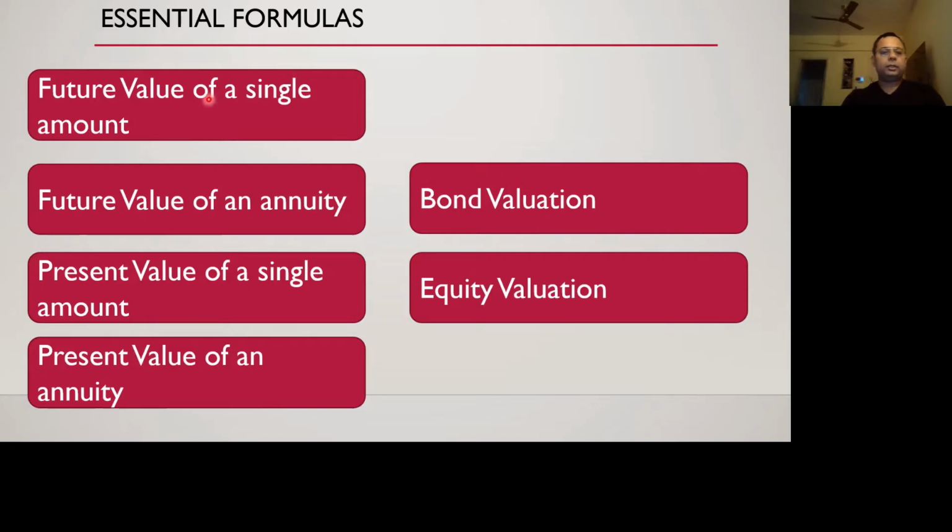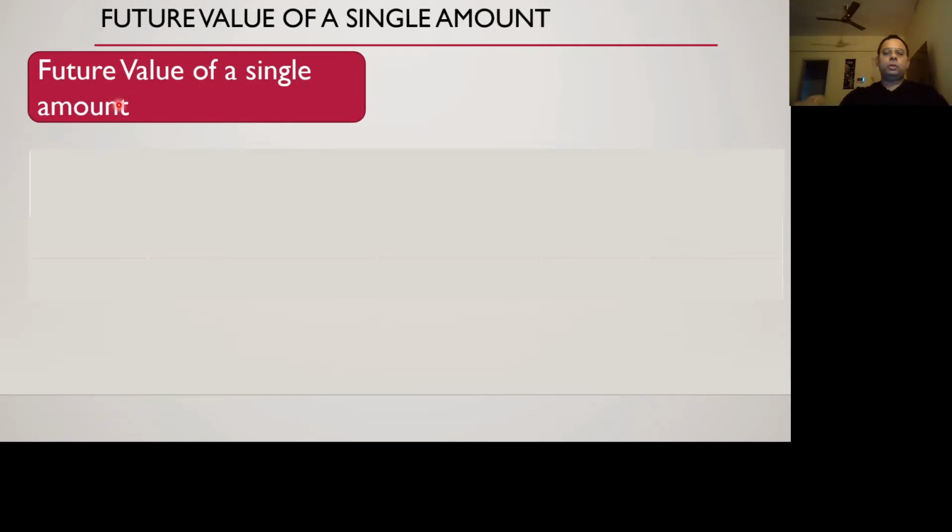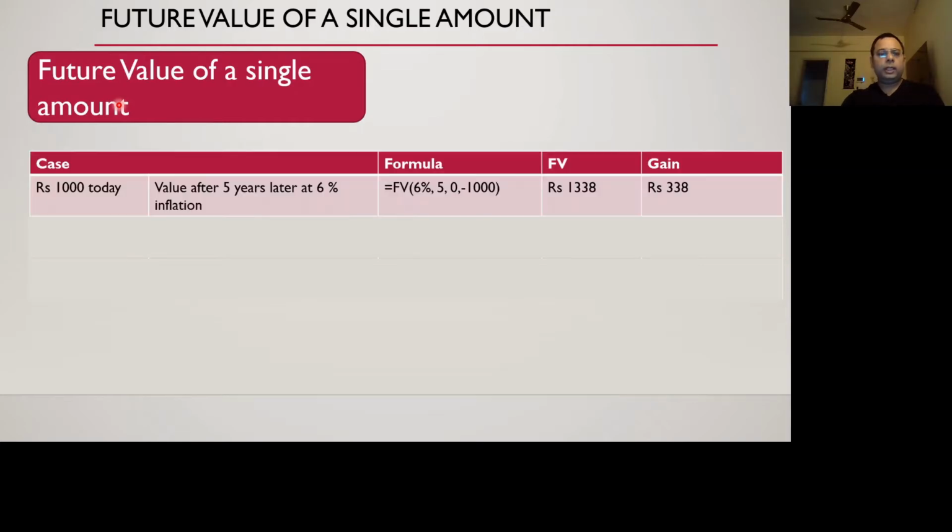What does the future value of a single amount mean? Suppose somebody promises to give you 1,000 today. What will be the value of that 5 years down the line, because of inflation, because of interest associated with it, or any other reason? So 1,000 rupees today, what will be the value of it 5 years, 10 years down the line? Say the term is 5 years and the rate of inflation is 6%. So 5 years later this value becomes 1338.